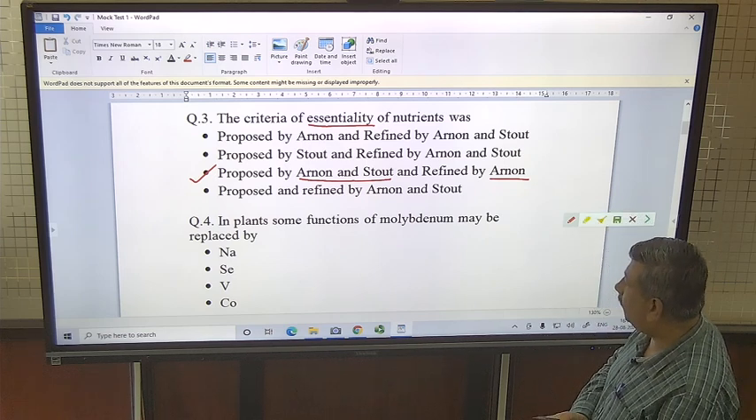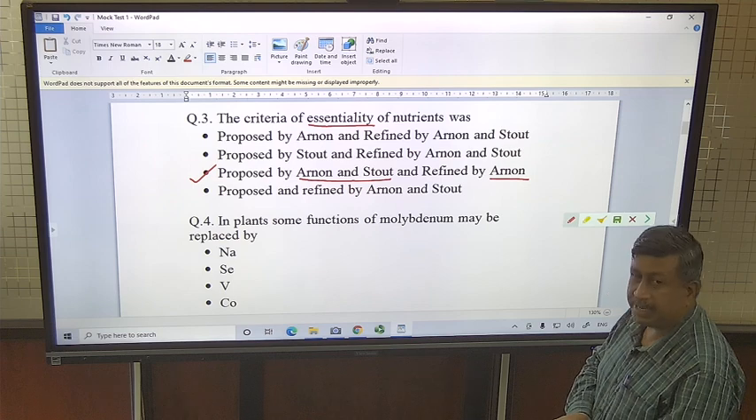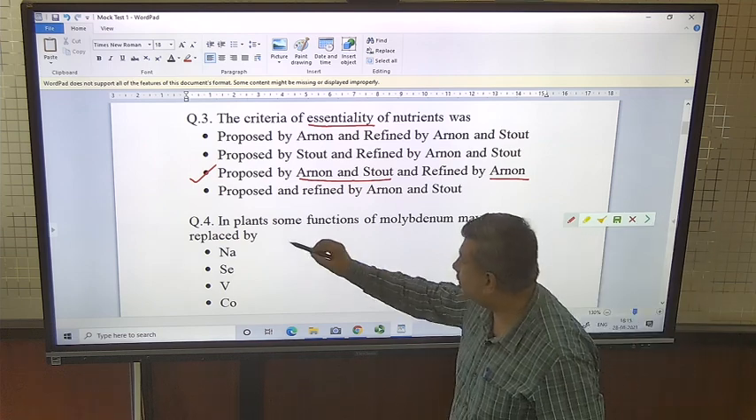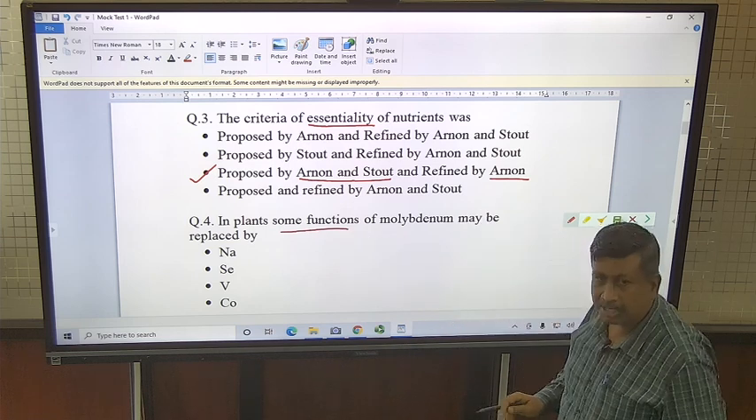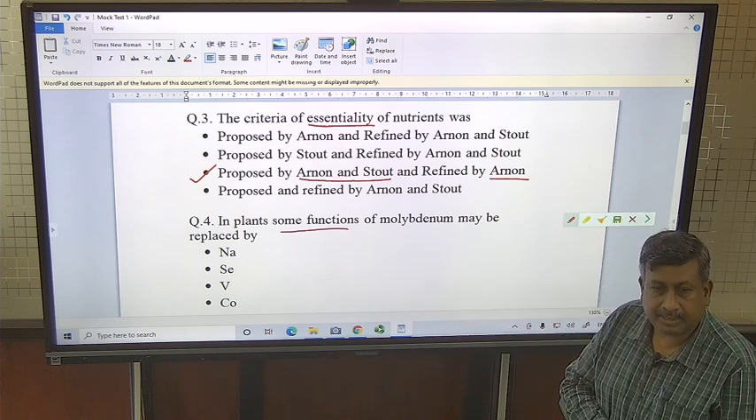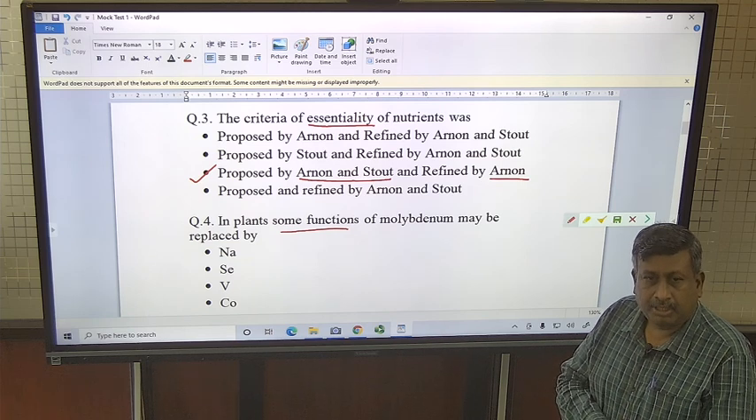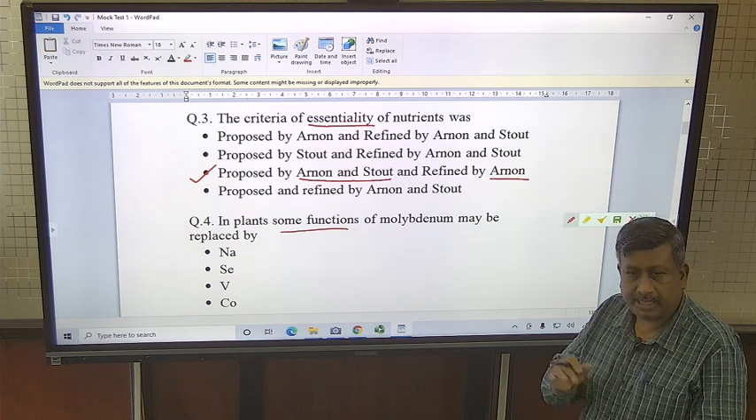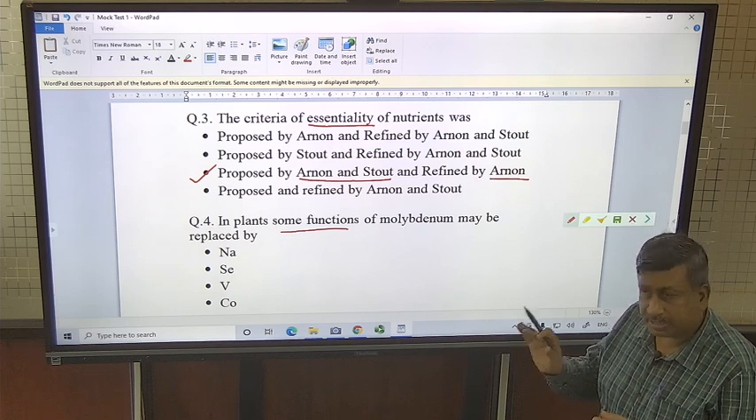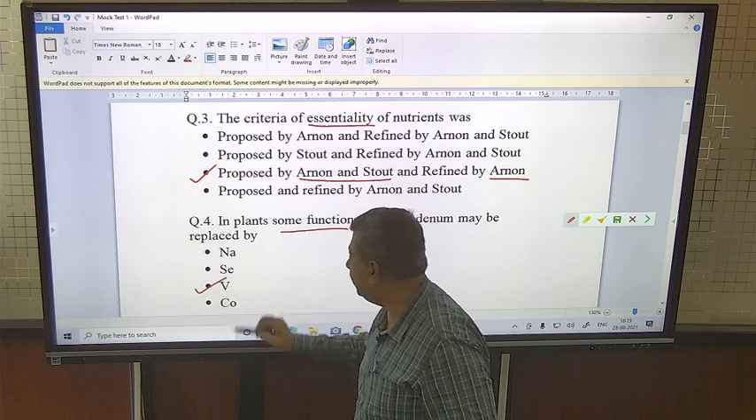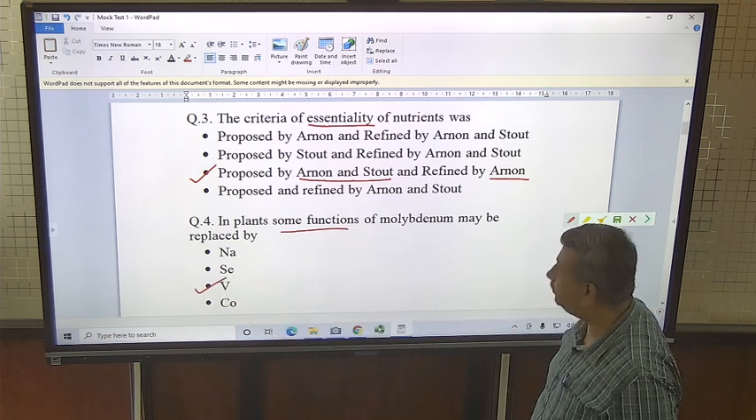In plants, some function of molybdenum may be replaced by... Some functions of molybdenum, not all functions. If all functions of molybdenum are replaced, then it is not considered an essential nutrient, because it is a criterion of essentiality that a nutrient must not be replaceable by any other nutrient. So here some of the function of molybdenum may be replaced by vanadium. This is important.